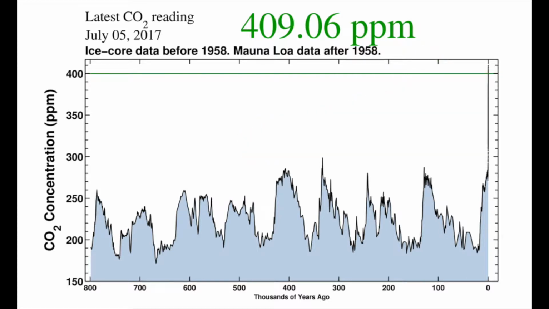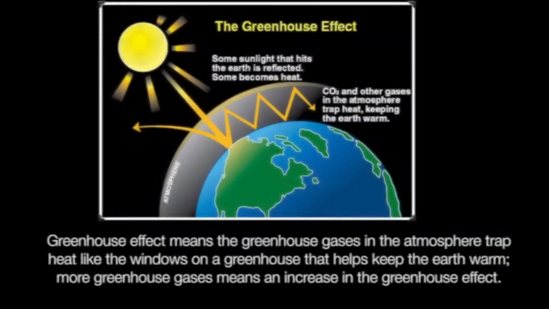You can learn more about the Keeling Curve in the YouTube video from the Scripps Institution of Oceanography, link on this page below this video. Why are carbon dioxide, methane, and nitrous oxide called greenhouse gases?